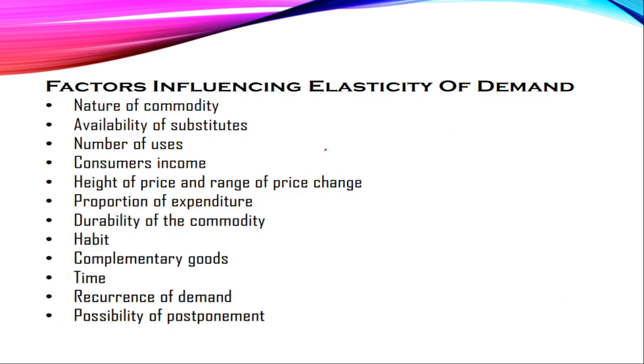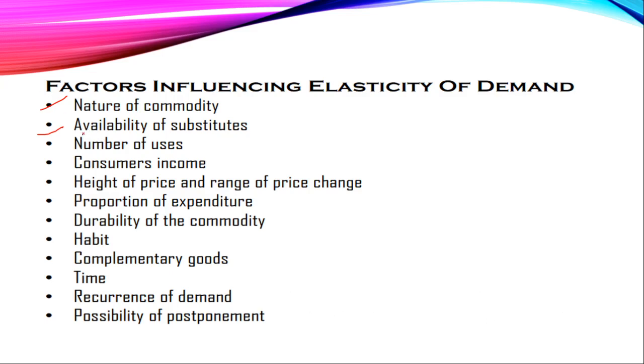So what are the factors that influence elasticity of demand? There are numerous factors that affect elasticity of demand, but some of the most important factors include the nature of the commodity, what is the nature of that particular good, then availability of substitutes. If there is availability of substitute products, then there is perfect competition, as I have discussed in our previous MCQ series. What is perfect competition, what is monopoly, then what is monopolistic competition and oligopoly.